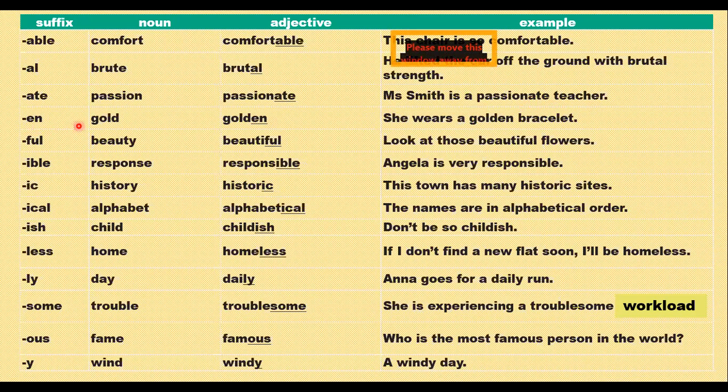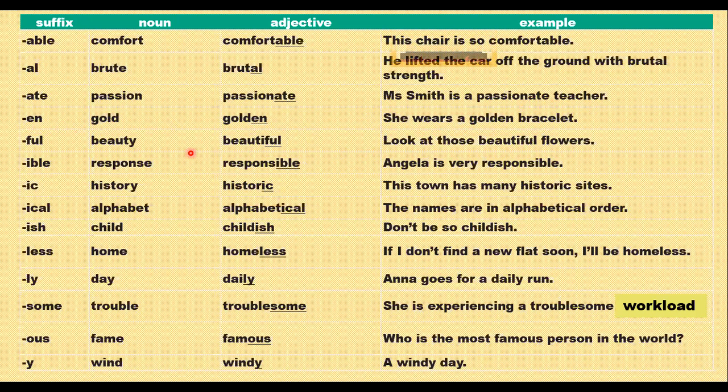Sometimes we can add en, that is gold. Gold is a noun. And if I add en, it becomes golden. She wears a golden bracelet, okay? So a bracelet is a noun and golden is my adjective here. Ful, beauty. Beauty is a noun. Beautiful is an adjective. Look at those beautiful flowers. So flowers are a noun and beautiful is the adjective here.